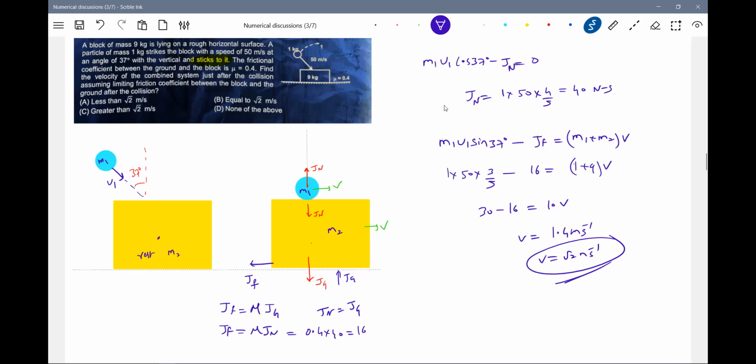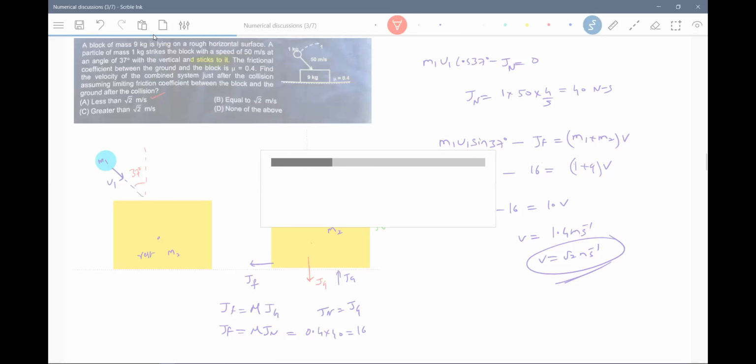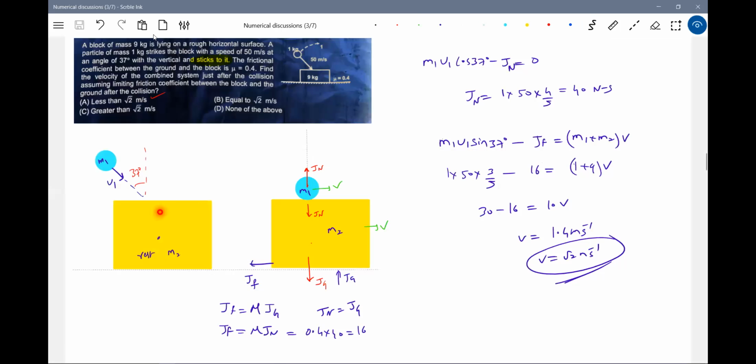So shall we make it the less than option? Because the root 2 value is 1.414 and we are getting 1.4, it should be less than root 2. Okay, this is the first time you have come across this, because we did problems where the ball would come and rebound. But here it will not rebound. That's the idea I took here.